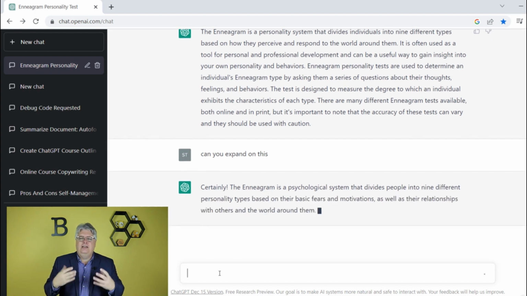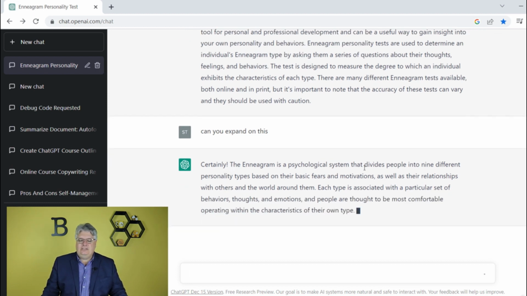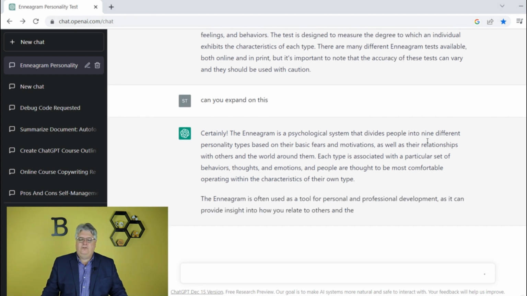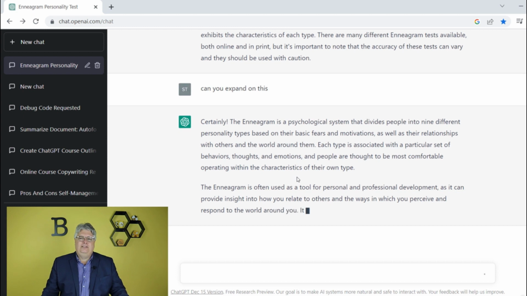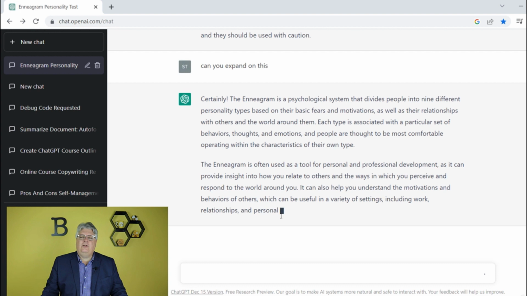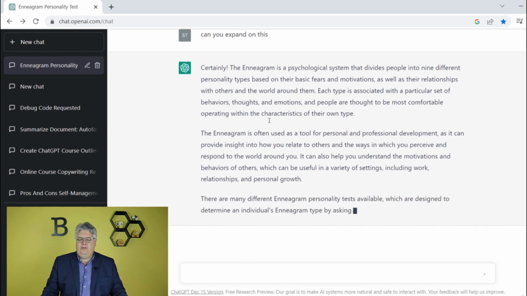give you enough information, you can ask it and it'll say things like, certainly, it's very pleasant. The Enneagram is a psychological system, all this. And it'll give you more information, or maybe build that out more as this processes through here, because we're doing this all in real time. So you can regenerate responses, or you can just simply ask it to expand and give you information.